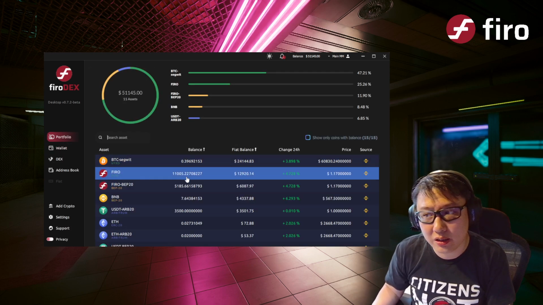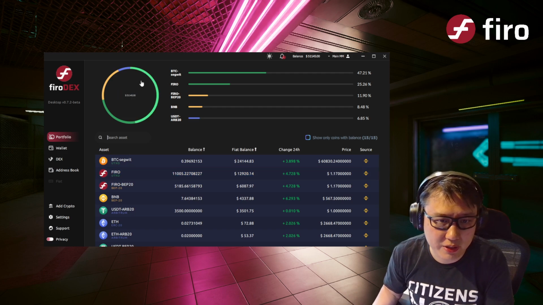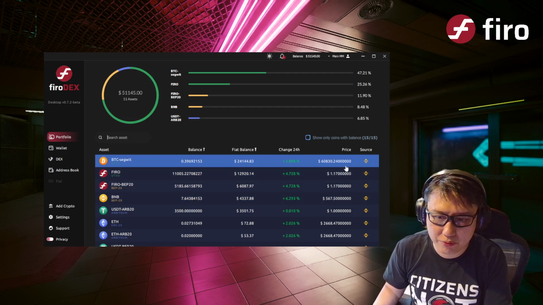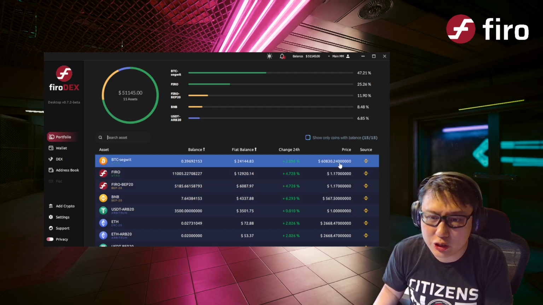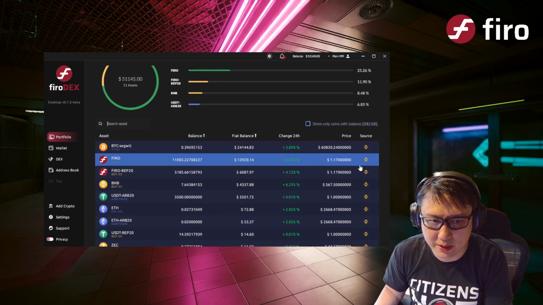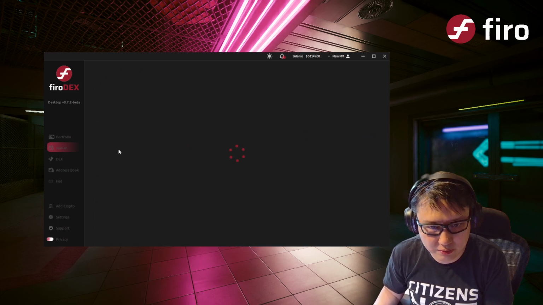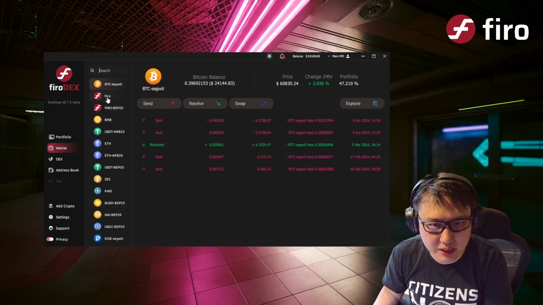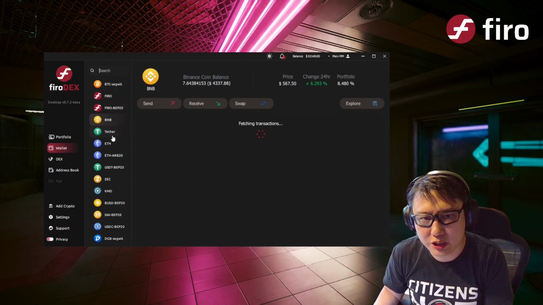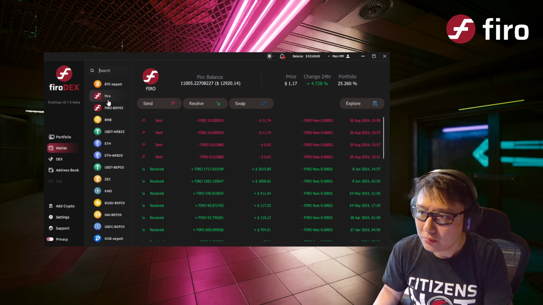So yeah, let's take a look at how this interface works. Obviously, it shows you a portfolio, it shows you the centralized exchange price and they show you the source, like this is from Binance. And it's the same thing here. Obviously, this has different transaction histories.